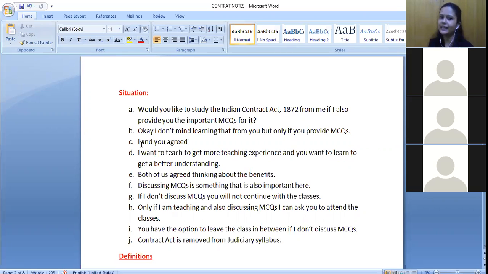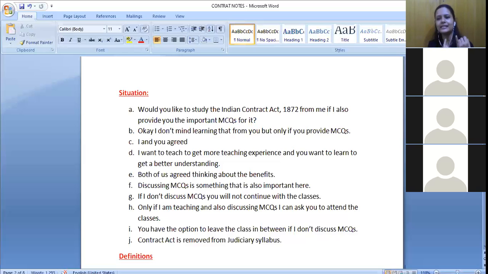So what is it? Who am I here? Promisor. I'm the promisor, right? Because I'm making the proposal. And who are you? Promisee. You are the promisee. So section 2(c) is defining the parties to the contract. The person who is making the proposal is a promisor. I am making the proposal, so I am the promisor, and you are accepting it. That means you are the promisee.